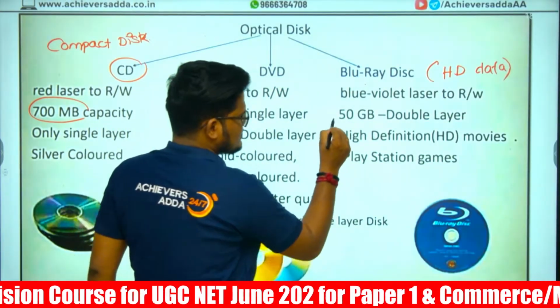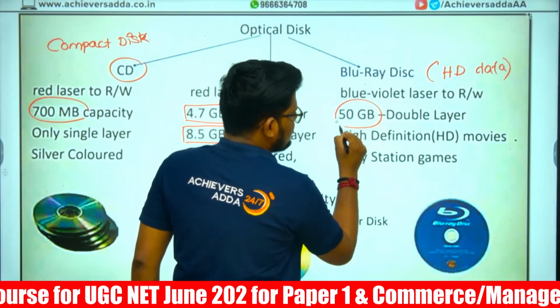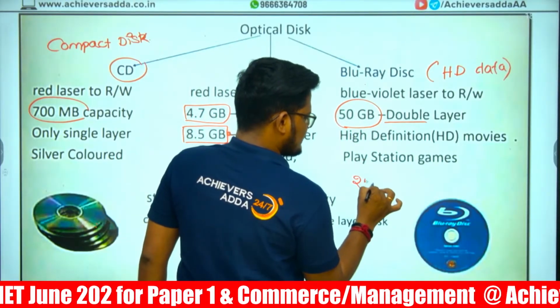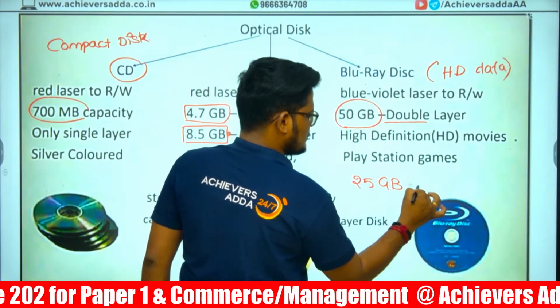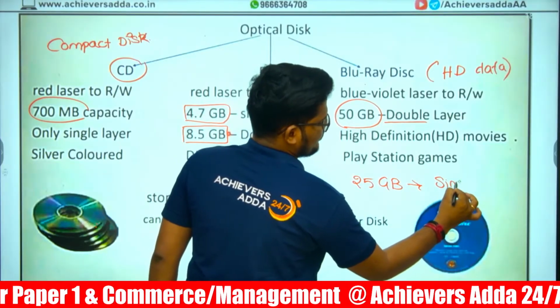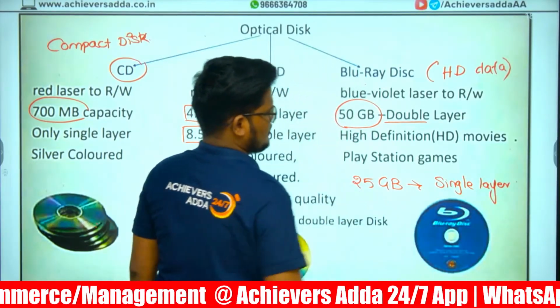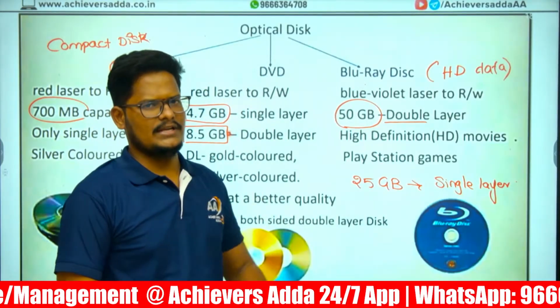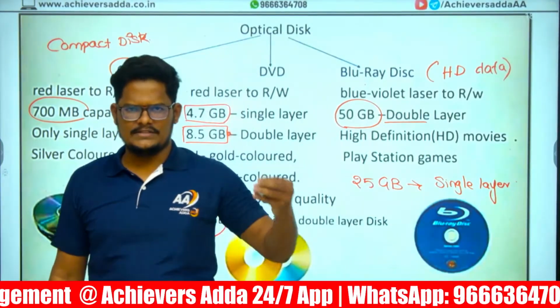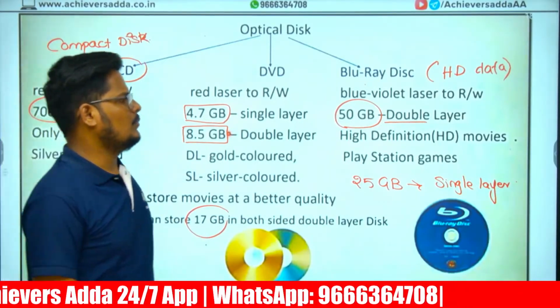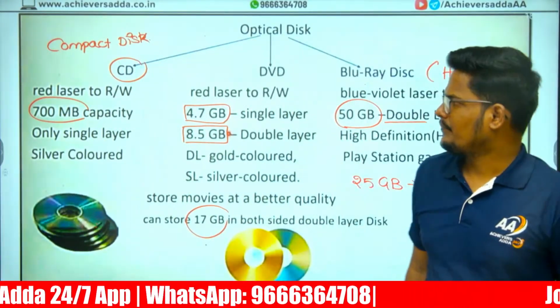Blu-ray disc is 50 GB maximum capacity if it is double layer, and maximum 25 GB storage if it is single layer. Single layer, maximum 25 GB capacity. Right? High definition, usually movies, photographers, video game people will use this Blu-ray disc to store that.